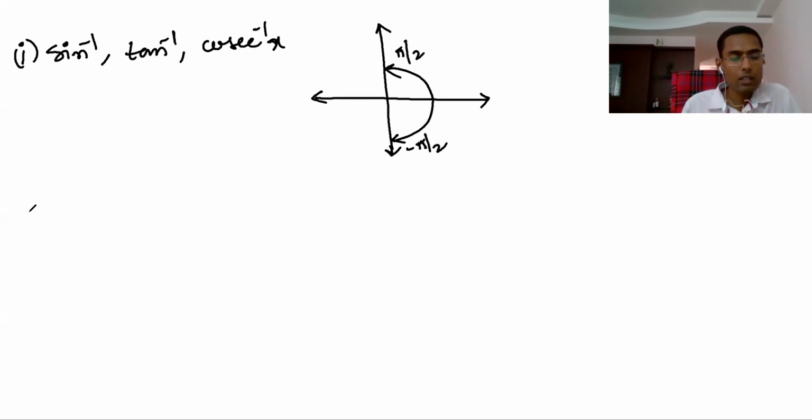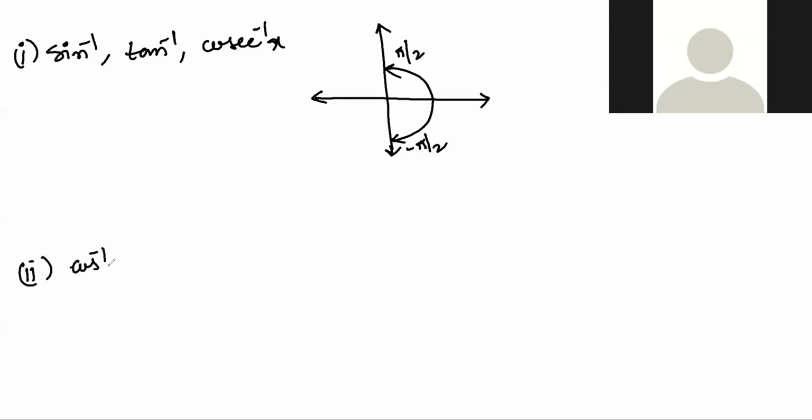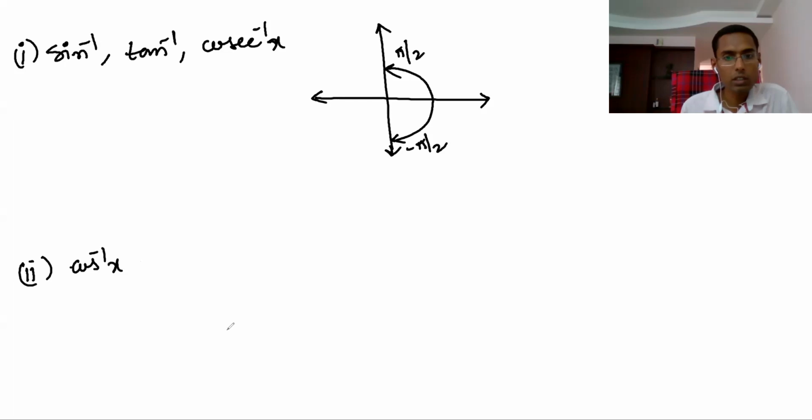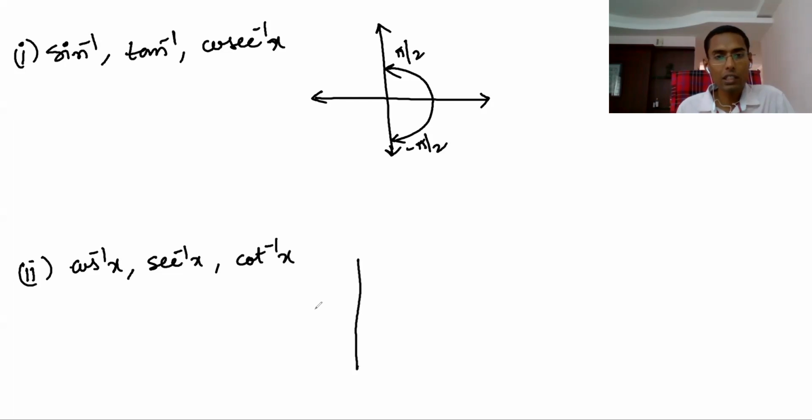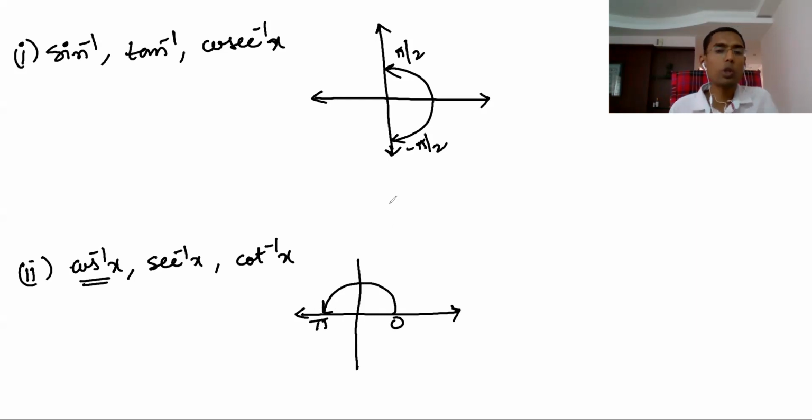Whereas the cos inverse category is cos inverse x, secant inverse x, and cot inverse x. This is the second category. That means its principal value branch is 0 to pi. Very simple to remember.